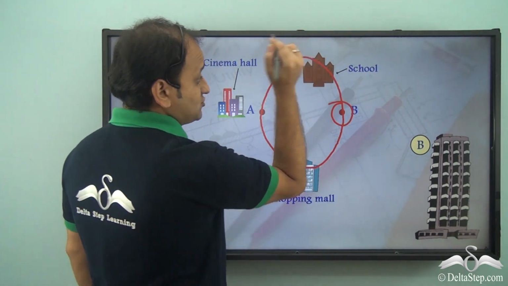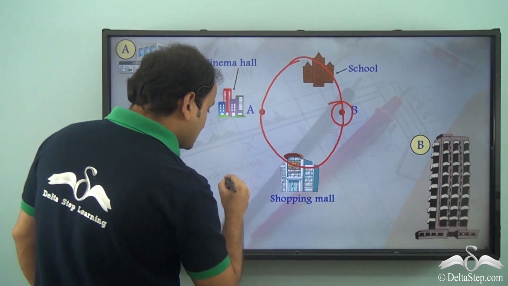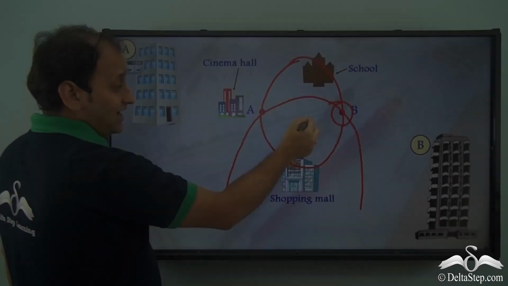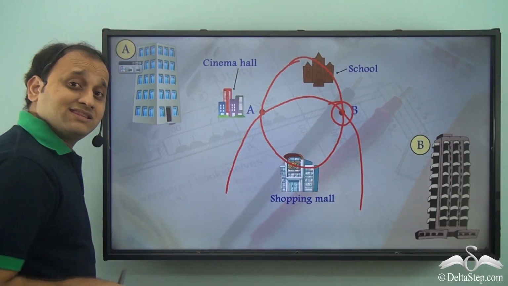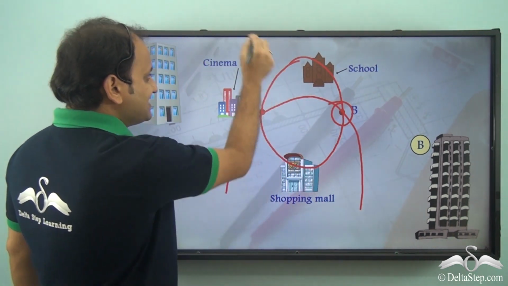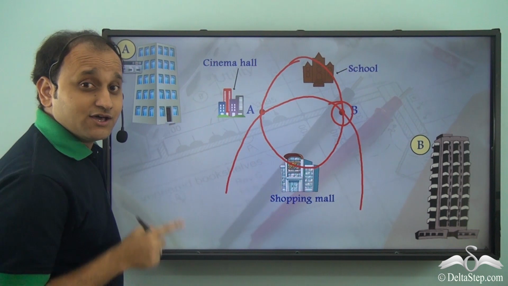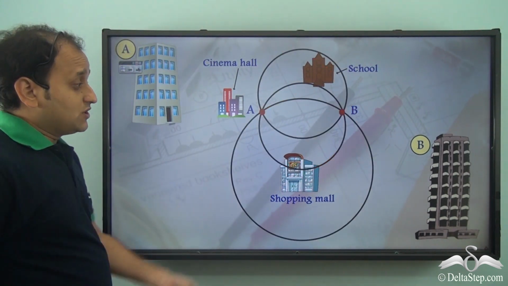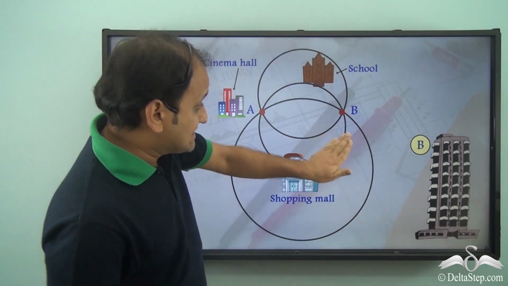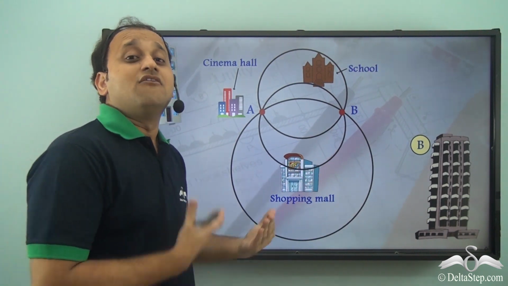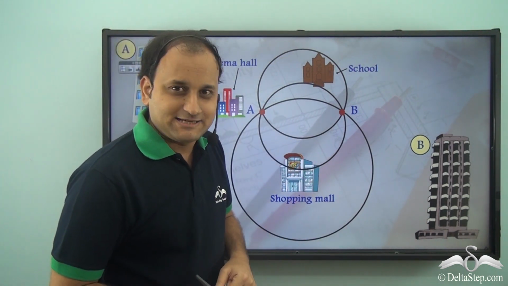So he may have the school in the compound, or he can have a circle in such a way that it encloses the shopping mall in the complex itself. But in none of the possibilities he can have the cinema hall. So his possibilities are decreasing. So he can draw circles like this, and he can have school or the shopping mall within his complex.